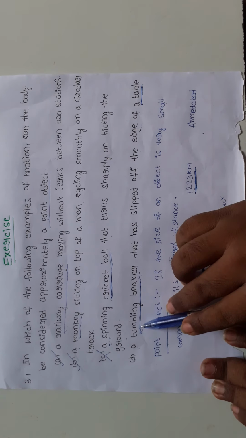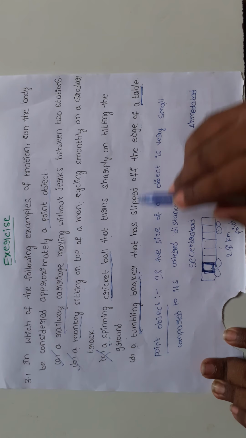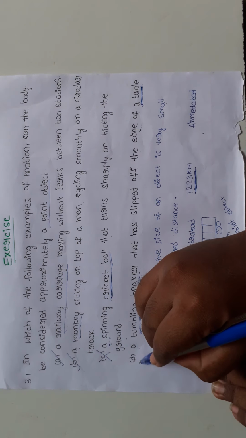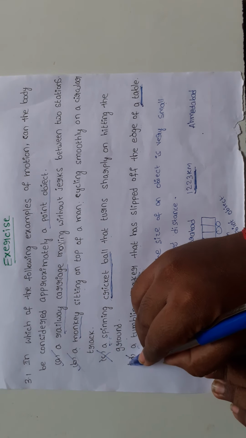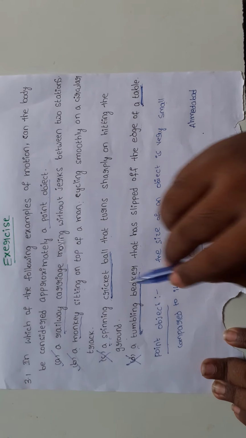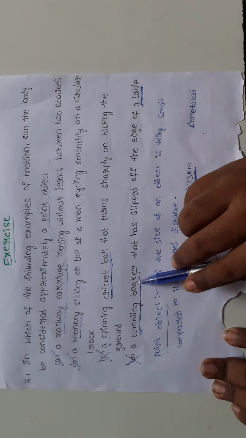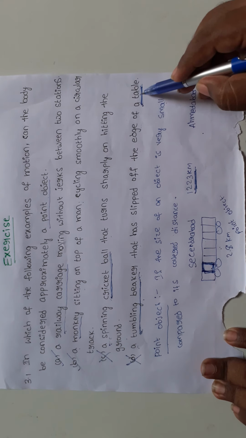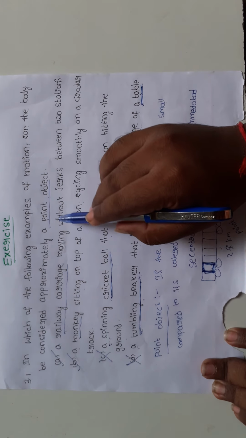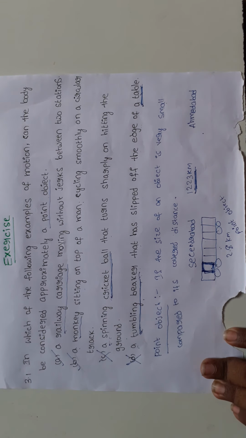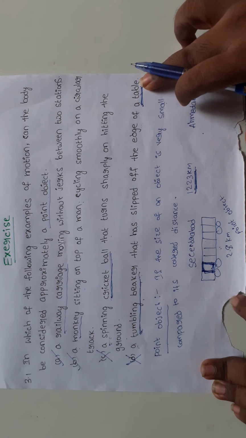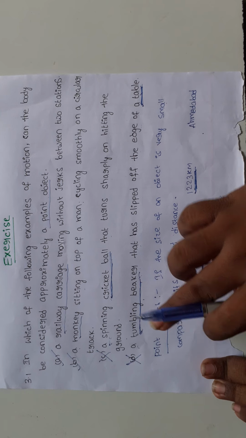The tumbling beaker's size and its travel distance from the top of the table are nearly equal. In that situation the tumbling beaker is not a point object, because both the size of the object and the travel distance are equal. If the size of the object is small and the distance it travels is more, then we can say that object is a point object.